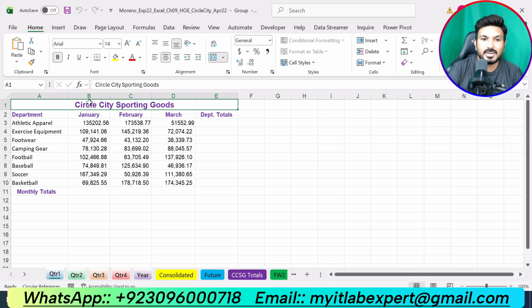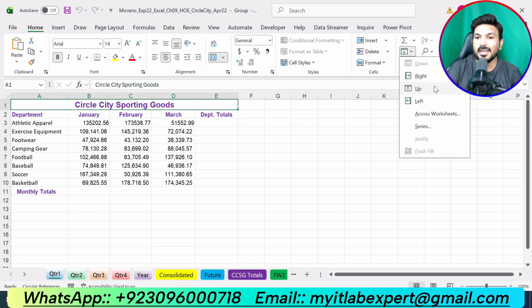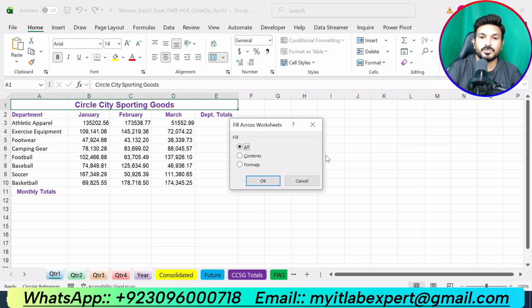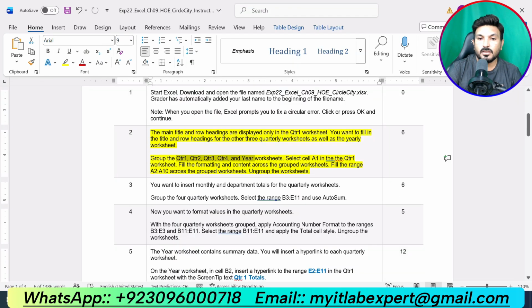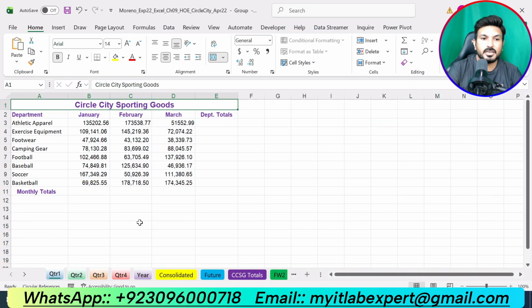Now we will select cell A1. Then we go to the Home tab, go to Fill and select Across Worksheets. Now we are supposed to fill formats and content both, so we select All and click OK. Then it says fill the range A2 up to A10 across the grouped worksheets.